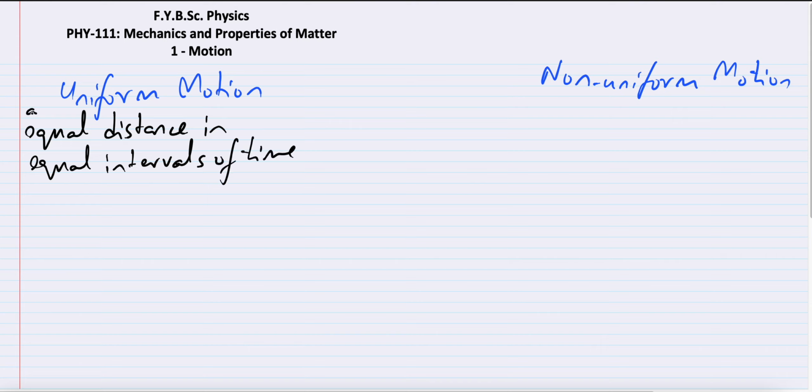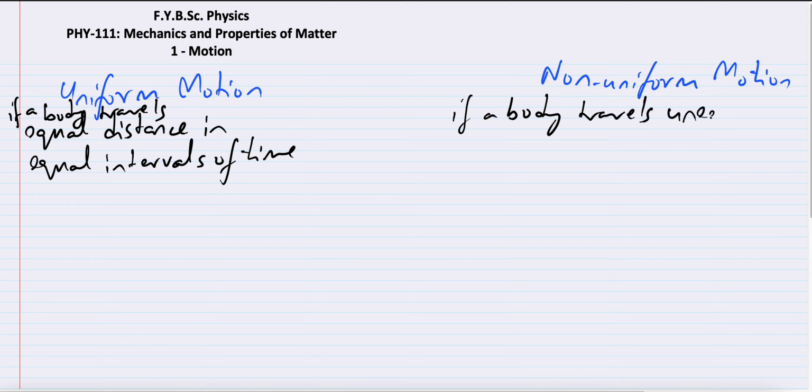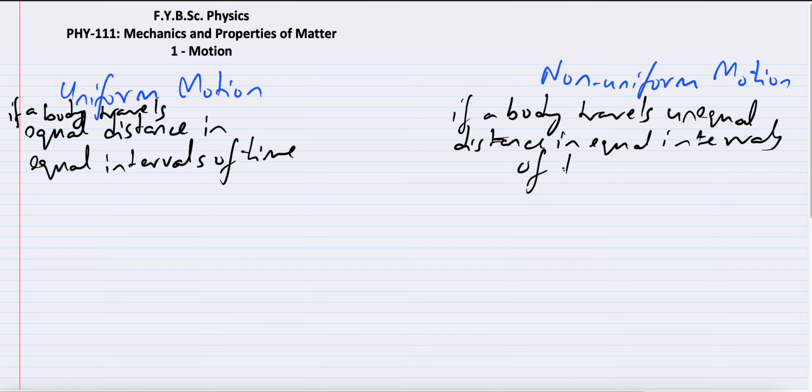I'll write this also. If a body travels equal distance in equal intervals of time, we call it uniform motion. And simply what will be the case here? If a body travels unequal distance in equal intervals of time. Okay, what do we mean by that?